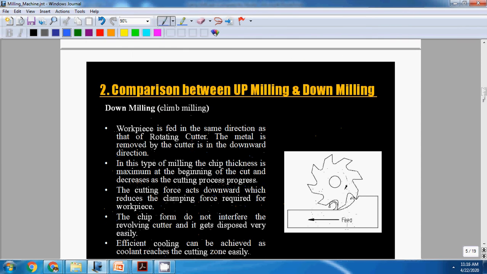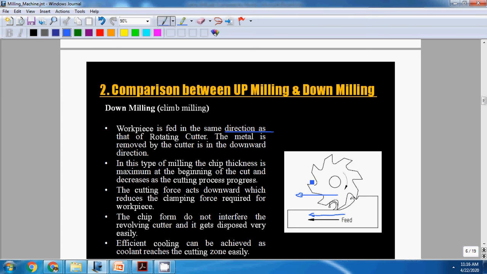Down milling means, here we can see this is the direction of rotation of the cutting tool, and this is the direction of the workpiece. They are in the same direction. This type of process is called down milling.